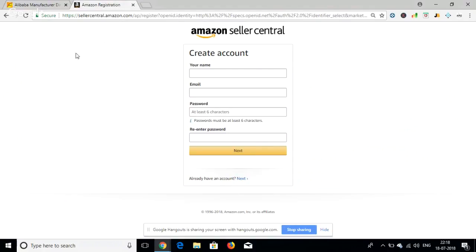I will go through the Amazon account creation and registration process and the Alibaba process as well. For the Amazon account, don't go for your existing email ID. I think you can create another email ID. New email ID, I will create it, sir. That's better, I believe. Yes, that's better than going with your existing email ID.